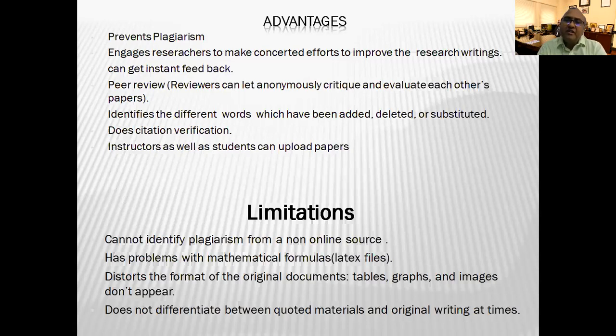Whatever best software it may be, it has certain limitations. Like it cannot identify plagiarism from non-online sources because it checks only on internet. There are certain kind of things which are not checked by any plagiarism detection software, like table, graphs, mathematical formulas, images. There are a number of limitation of these software, but still something is better than nothing. And in that context, these tools are highly important.